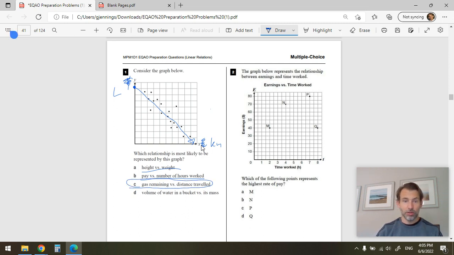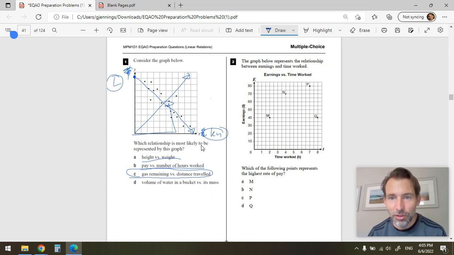And then volume of water in a bucket versus mass. Again, that would be something like this. More water, heavier. So that would look like that, right? Why? If this is volume of water here, and this is mass, more volume, more mass. That's why we create that line. So that one is very definitely C. Okay, now let's keep going.